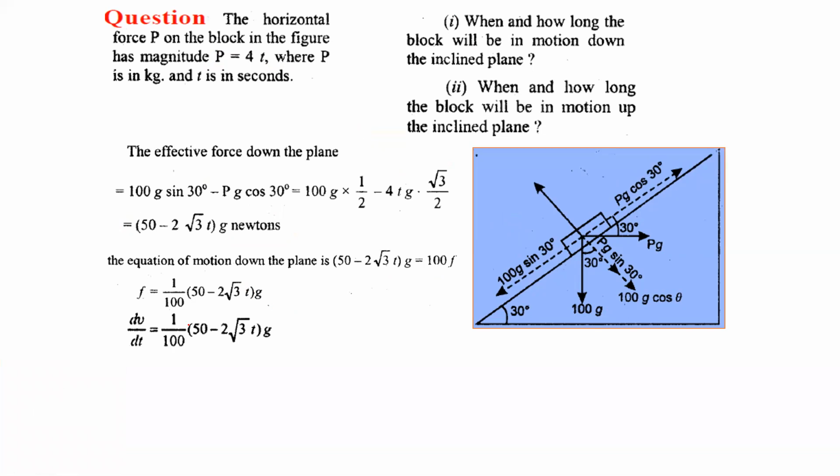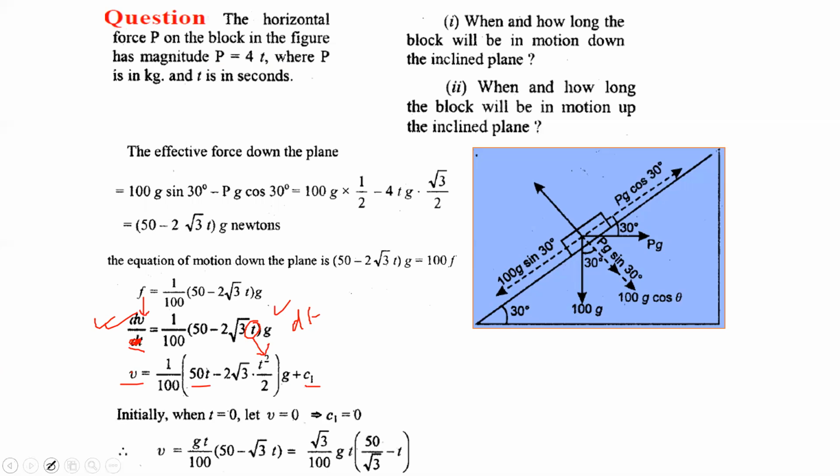So the value of f is m dv by dt. Now solving it, substituting the value of f into dv by dt, because acceleration is a function of t, we will use the variable separable technique and integrate. So dt goes to the other side, the integration is with respect to t on one side and v on the other. The integration of dv is v, 50t, and the integration of t is t square by 2, and the constant of integration is c1.